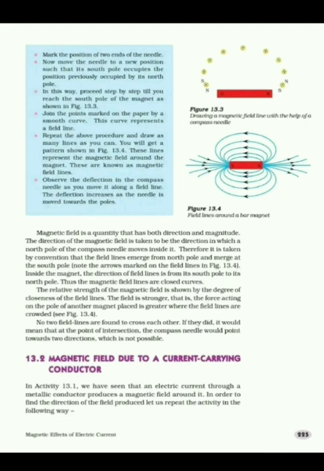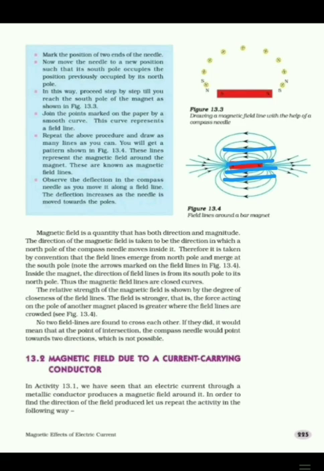In case the field lines are parallel and equidistant, this represents a uniform magnetic field. If there are parallel and equidistant magnetic field lines, that means a uniform magnetic field is present. We can see this inside the bar magnet, or whenever we can observe parallel and equidistant magnetic field lines, that means there is a uniform magnetic field present.